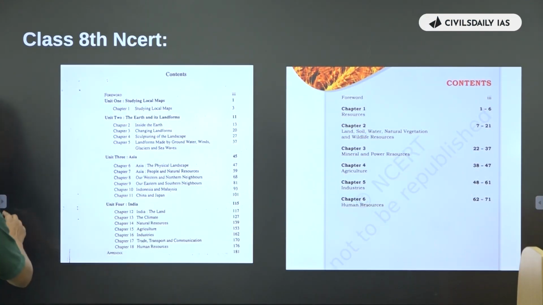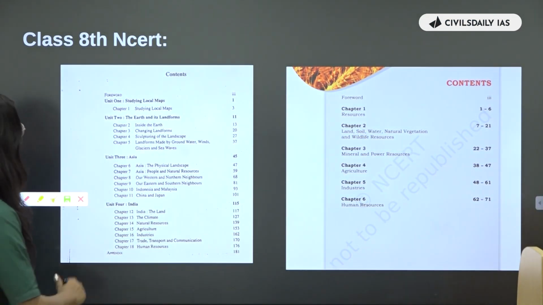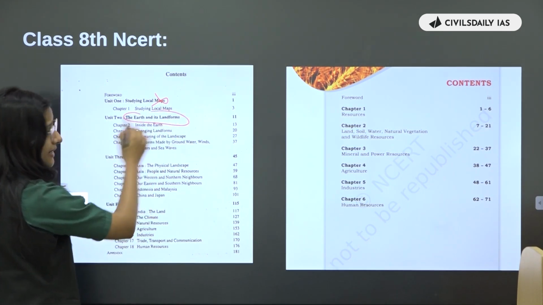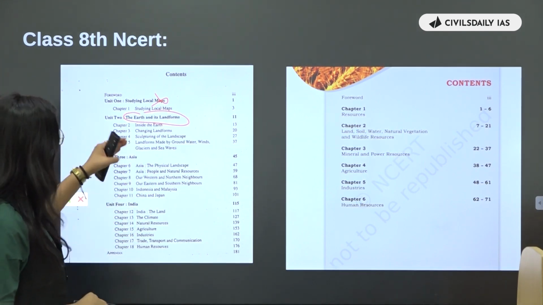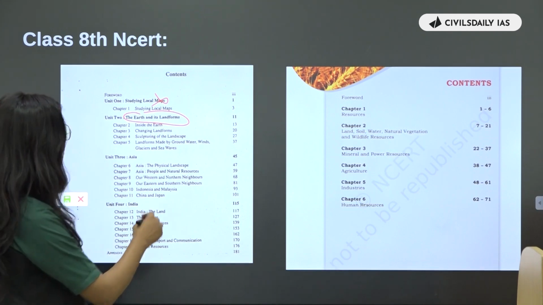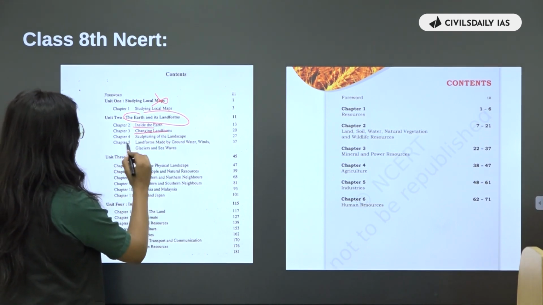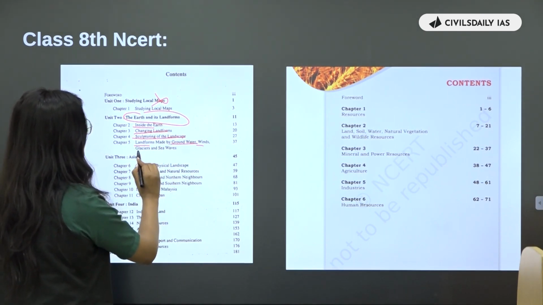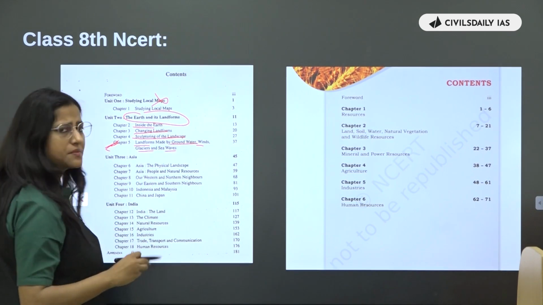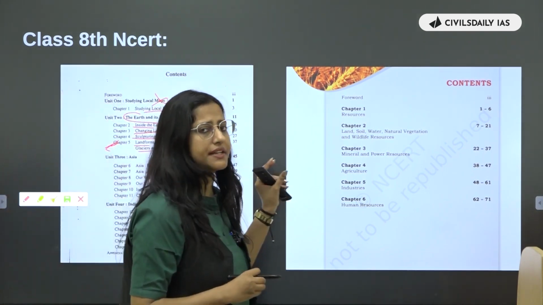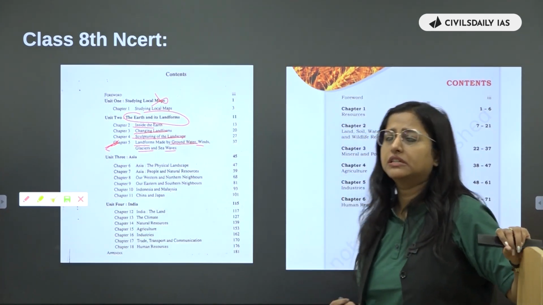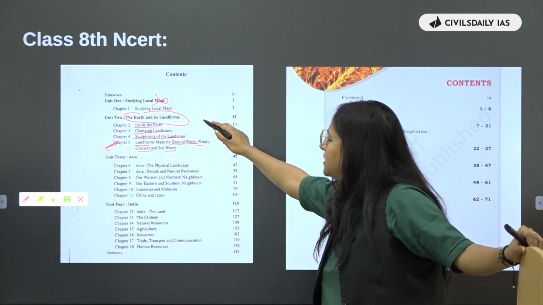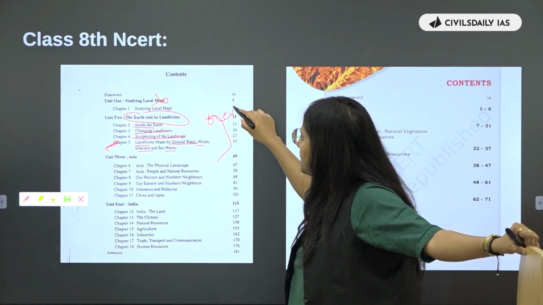Now, 8th NCERT, if you see, we have studying local maps, you can ignore. Earth and its landform. Again, guys, this is a part of physical geography. Within physical geography, geomorphology. Because we are talking about inside the earth, changing landforms, sculpturing landscape, landforms made by groundwater, winds, glacier and sea waves. Very important chapter. एक बार बस पढ़ लेना इसको क्योंकि this is a bit technical in nature. I will explain in detail when we go with the advanced lecture, but just go and see the landforms at least. So this is a part of geomorphology. ये पूरा geomorphology है आपका.